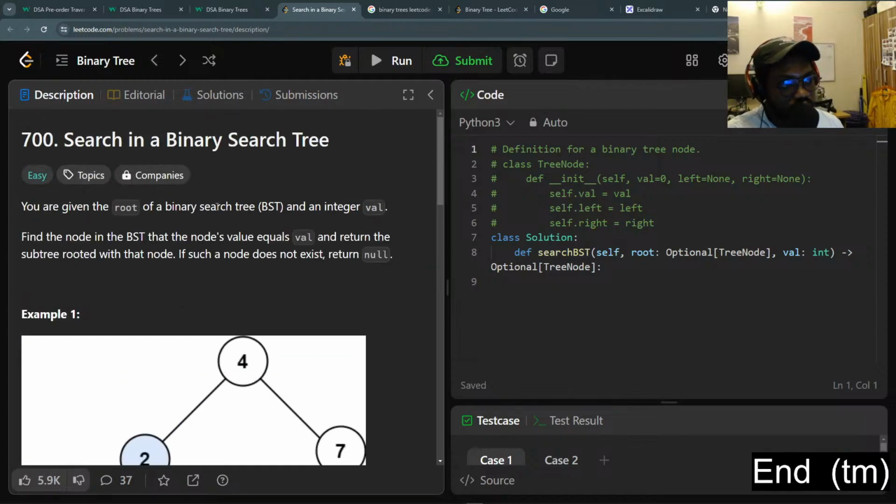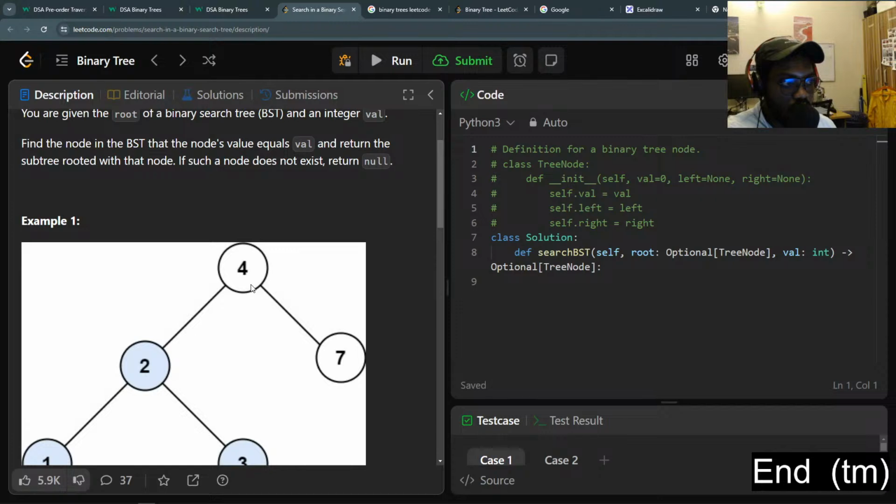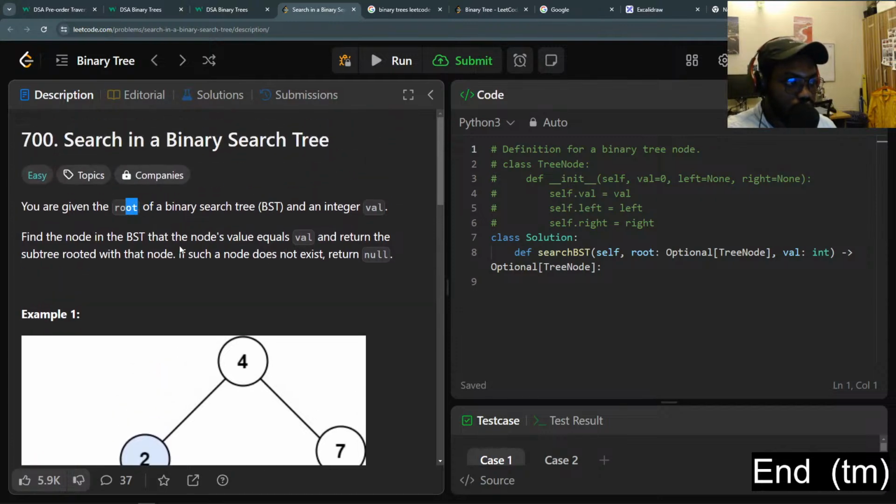So you are given the root of a binary tree, right? Binary search tree. Okay, sorry. A binary search tree, BST, and an integer value. Find the node in the binary search tree whose value equals val, and return the subtree rooted with that node. If such a node does not exist, return null. Okay, so based on my understanding of this question, let's see what we have. We'll be given two inputs. We'll be given the root of a tree, and then we'll be given the value, right?